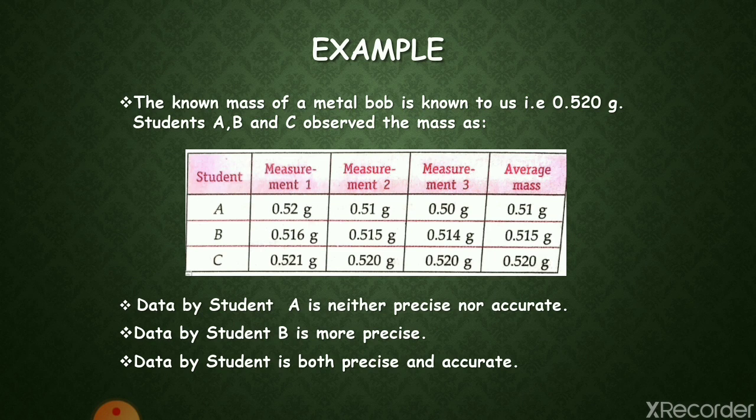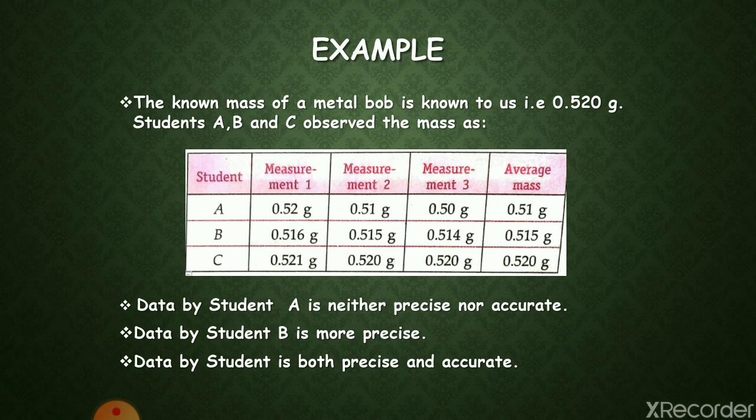The data obtained by student A are neither very precise nor accurate, because the least count is up to 2 digits. The individual values differ widely and also the average value is not accurate. This is not approximate to the answer. The data for student B are more precise as they are very slightly different from one another, but the average mass is not accurate. The average mass is 0.515 gram. It should be 0.520 gram.